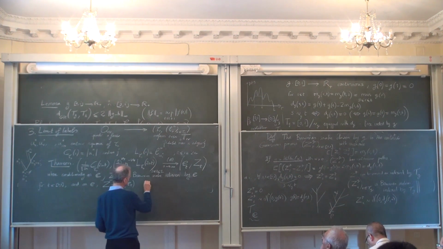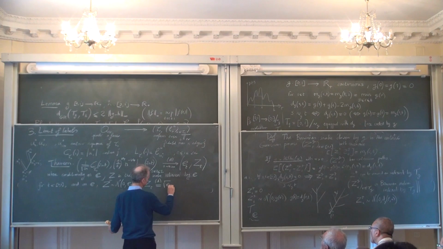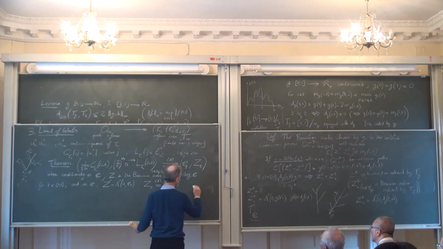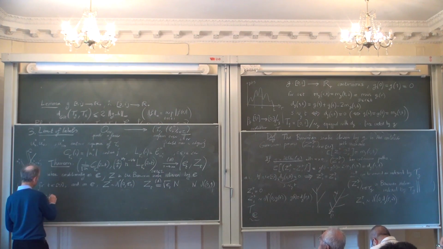Another way of saying that is that Z_t has the same distribution as square root of E_t times N, where N is N(0,1). And you can also pick two points, s and t.